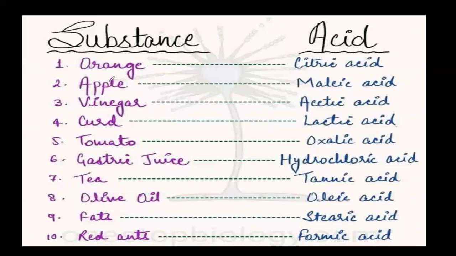Now we should know the substances which are associated with acids. Like in orange there is citric acid. In apple there is malic acid. Vinegar is known as acetic acid. Curd, it is lactic acid. Tomato